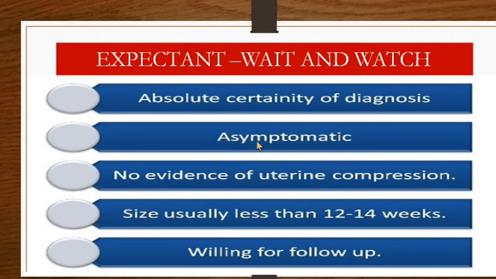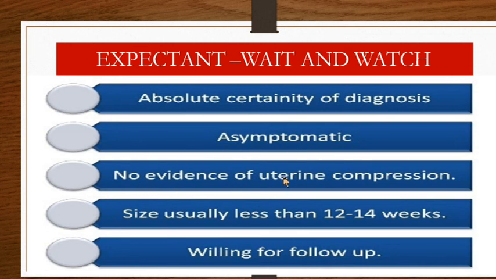If the patient is completely asymptomatic and it's a chance finding, suppose you find on a sonography a 3 centimeter fibroid which is not producing any symptoms, neither bleeding nor pressure symptoms nor pain, and the patient is unaware of it, and on a routine examination you find this. Such patients you can just observe for a while and have the expectant policy.